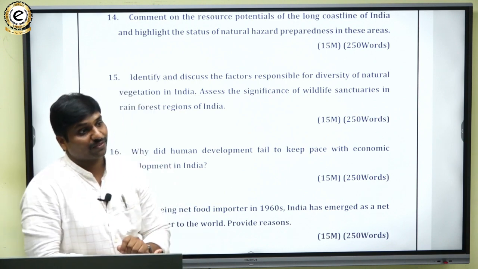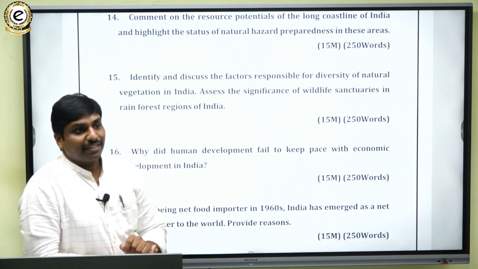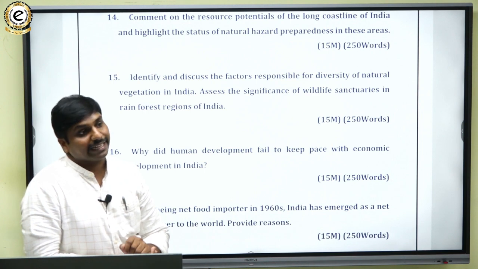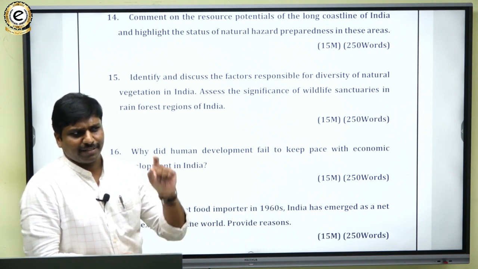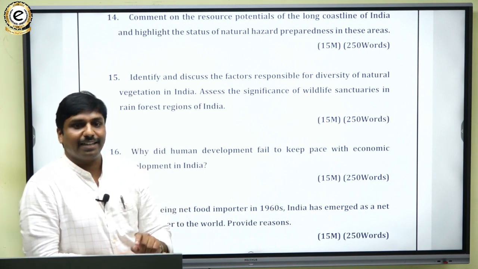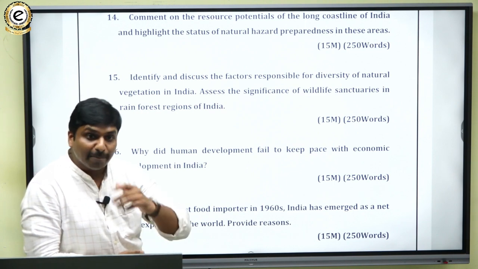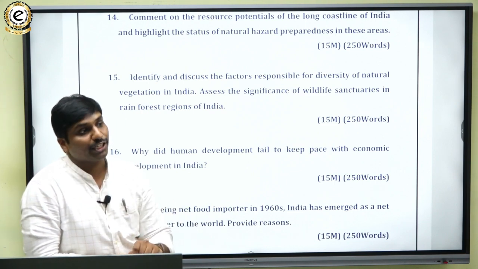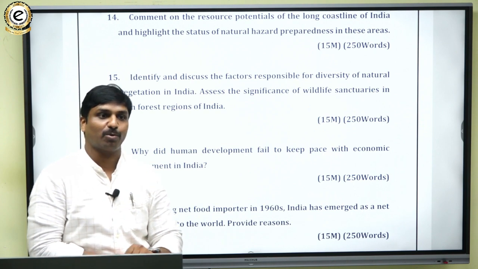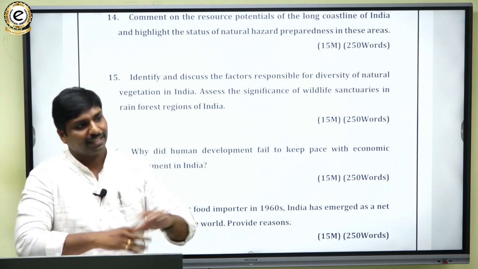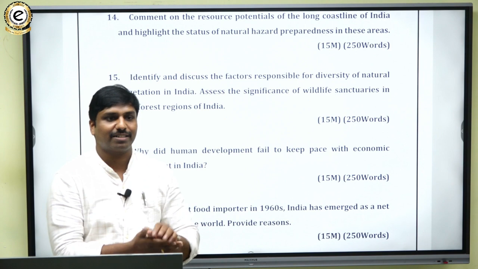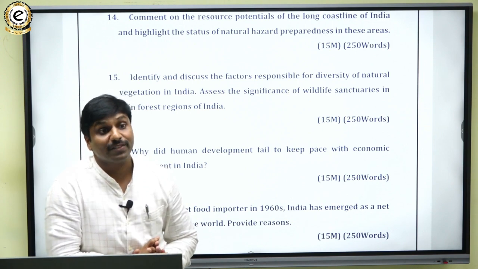And if you look at this question again, tactically UPSC has neglected the human and economic geography in past papers. Mostly it used to focus on the physical geography portion. I'm not saying no question has been asked, but mostly questions used to be asked from the physical geography portion.